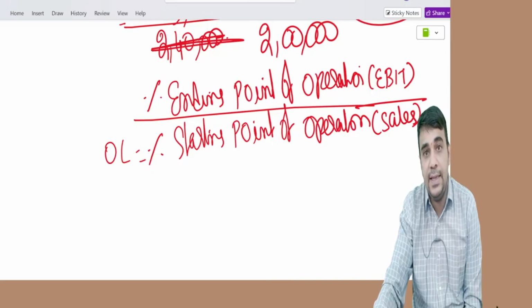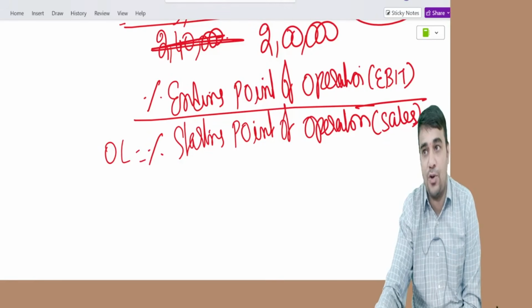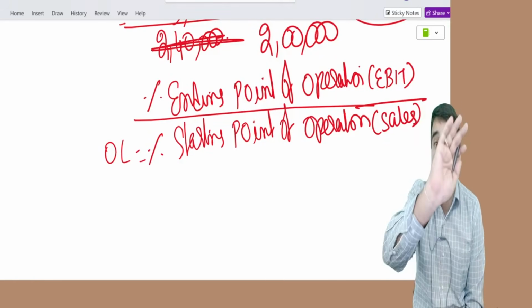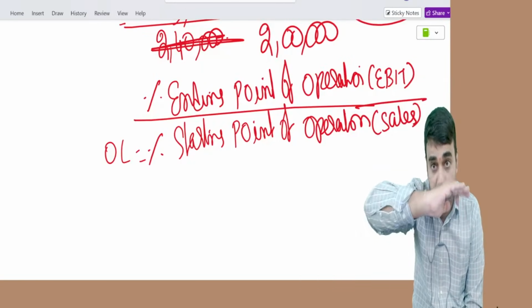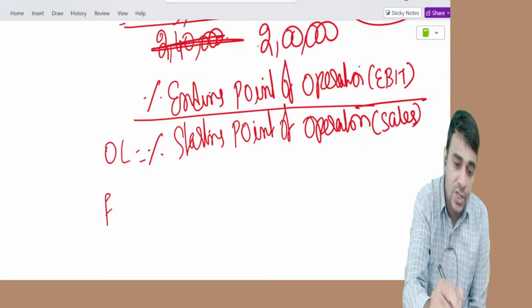Ending is EBIT, starting is sales. Marginal costing income statement starts with sales and ends with profit, which is called EBIT. That is operations. In marginal costing, what you did is cost accounting, and it is related to operations of the company.